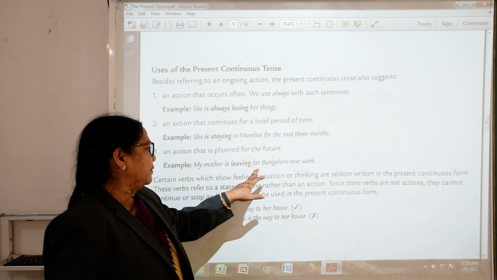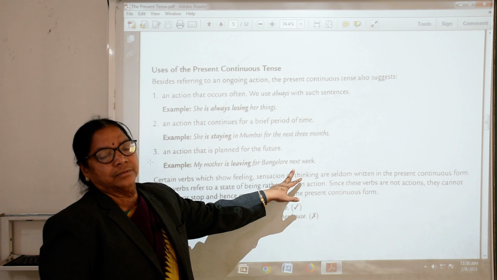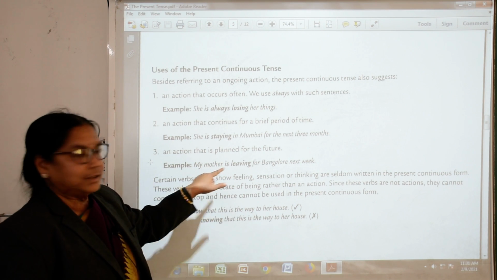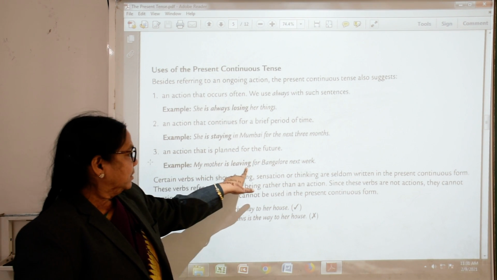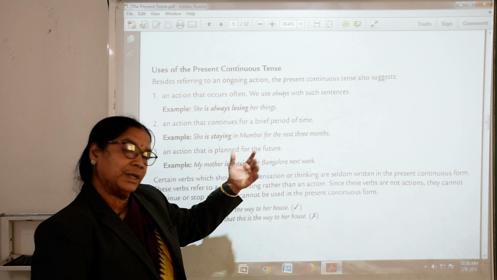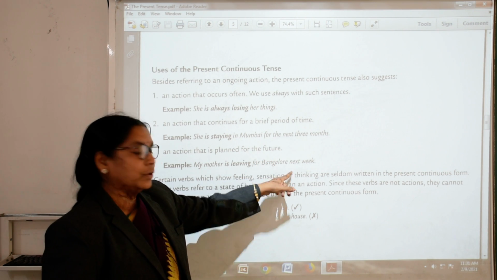Now, my mother is leaving for Bangalore next week. Okay. So, she is planning, it means a plan for the future, that she will be leaving for Bangalore next week.